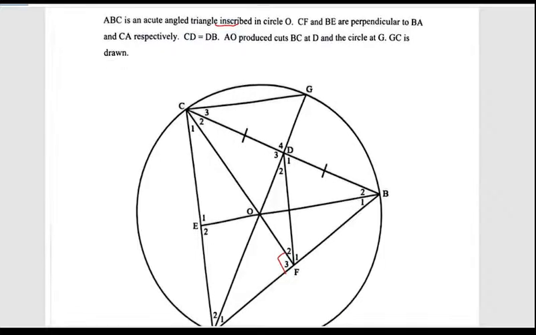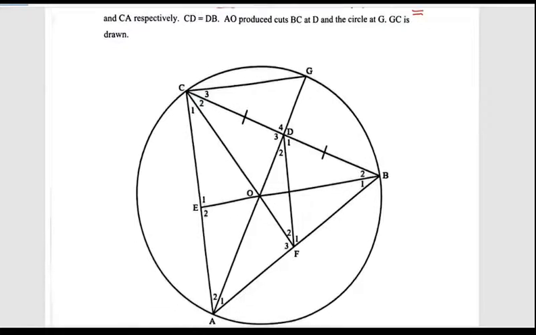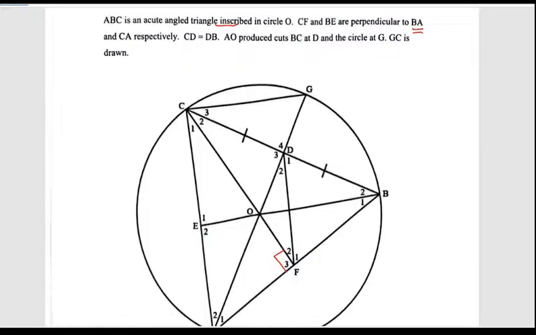Oh, wait a minute. What did I do? They said CF and BE are perpendicular to BA. Where is BA? CF, okay, and BE. This one. They're perpendicular to that and perpendicular to that. Okay, CD is the same as DB. Already given. OA is produced, cuts the circle, G is drawn.